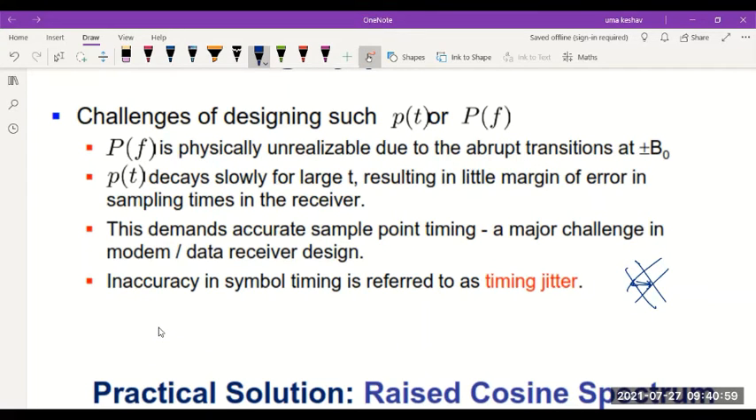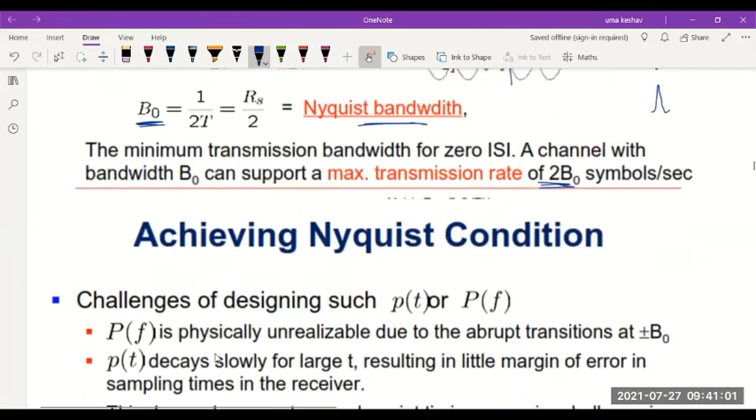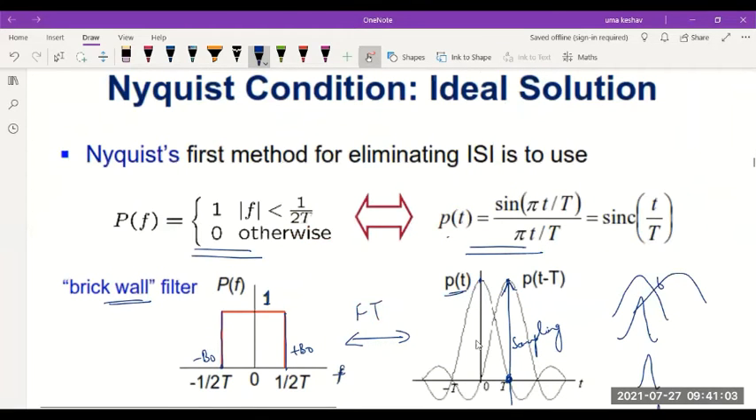So the Nyquist pulse shaping, which talks about the sinc shape for the actual pulse. This sinc shape is the closest approximation to the impulse. Remember, the sinc pulse is said to be the closest approximation to the impulse.